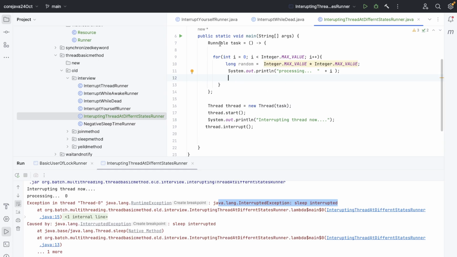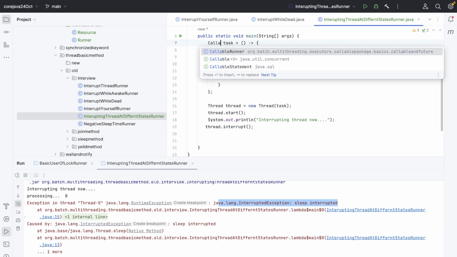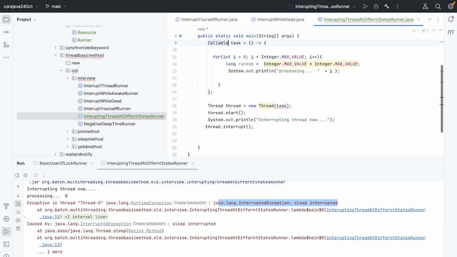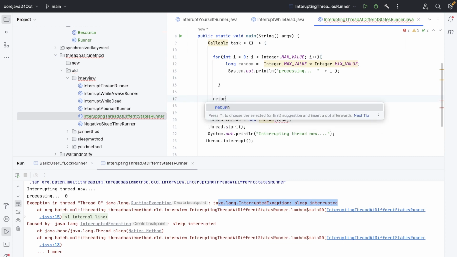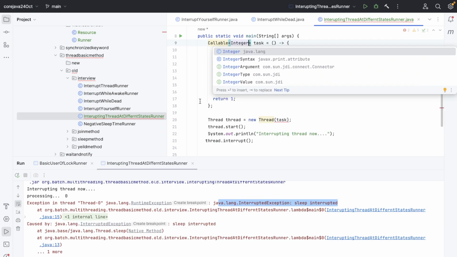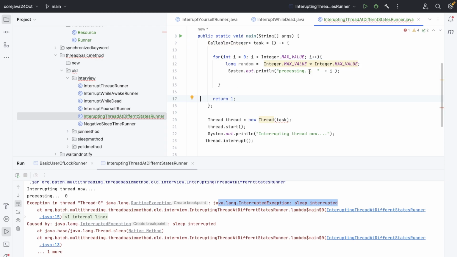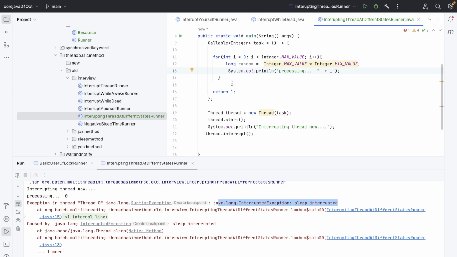Okay, we can convert this into callable so that we don't have to handle anything. Let's make it of integer, and instead of void we can make it integer, return 1, and now I don't need to handle anything.